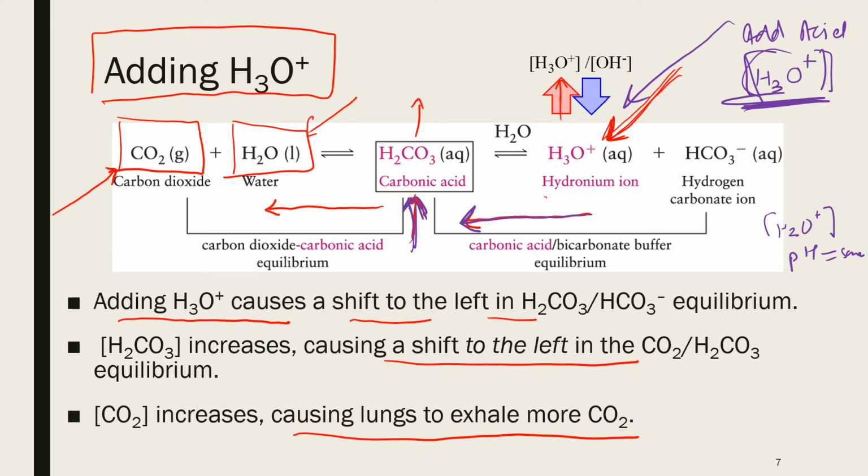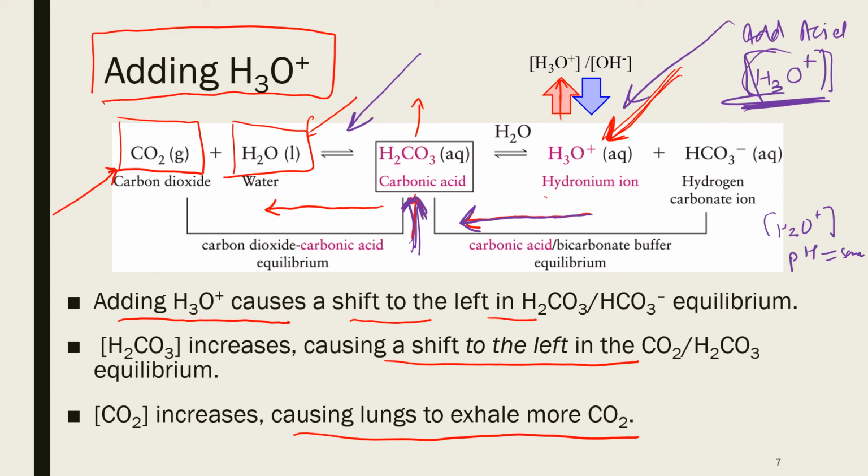Now, we do have extra carbonic acid, and we need to get rid of that. So how does our blood get rid of extra carbonic acid? Then the other equilibrium reaction comes into play.